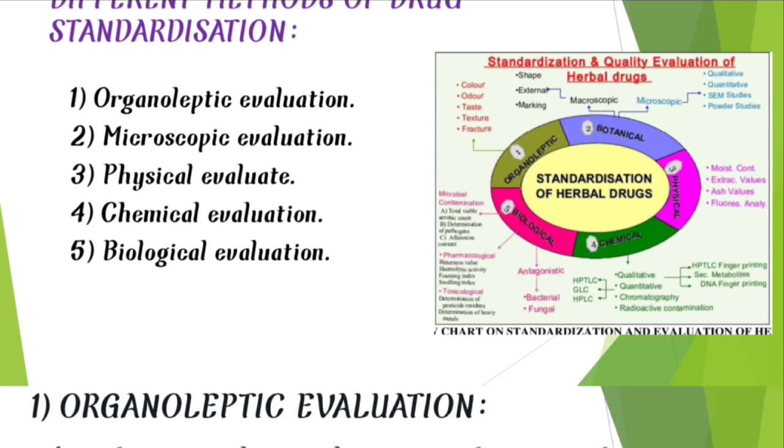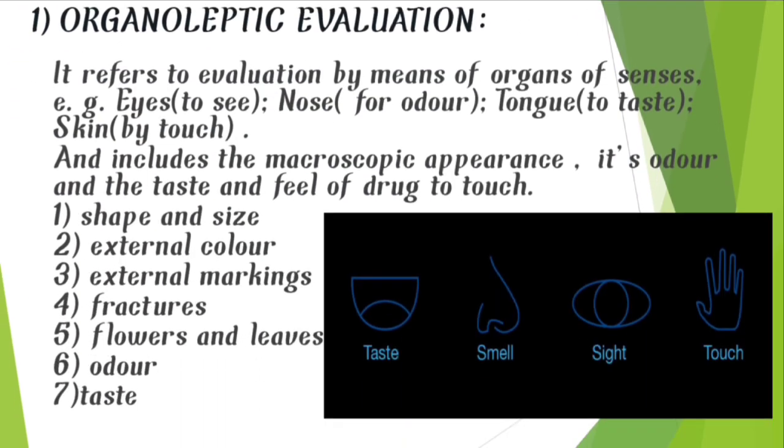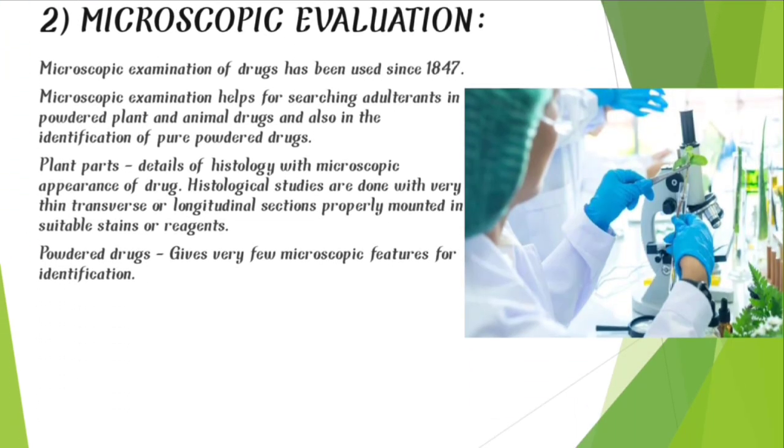First one is organoleptic evaluation. It refers to evaluation by means of the organs of senses, and it includes the macroscopic appearance, odor and taste, and the feel of the drug to touch. That is, shape and size, external color, external markings, fractures, flowers and leaves, odor and taste. Next one is microscopic evaluation.